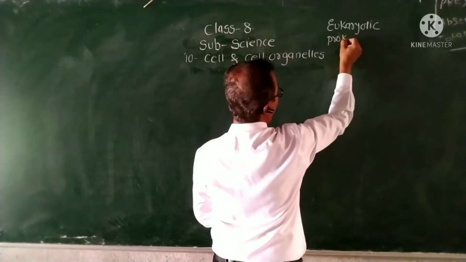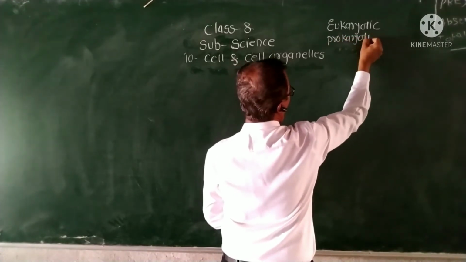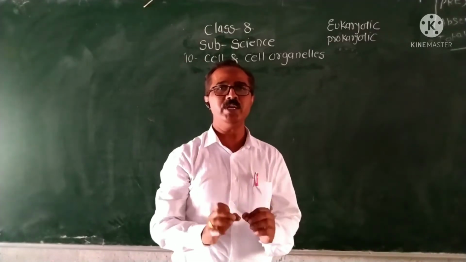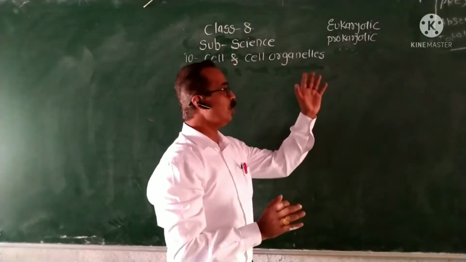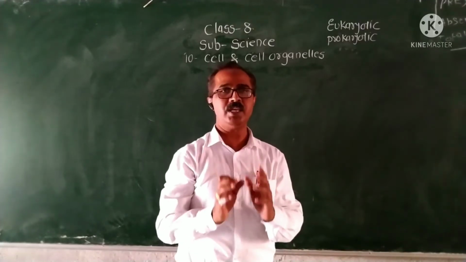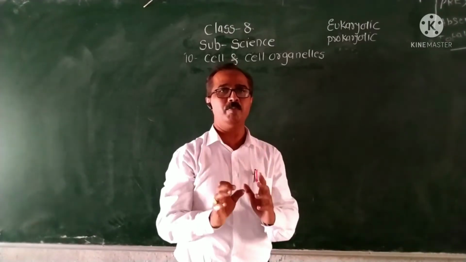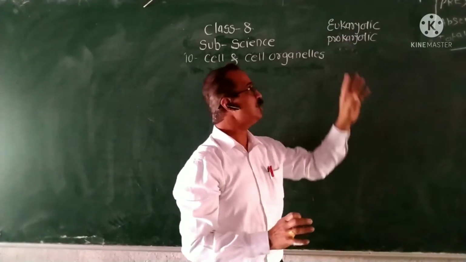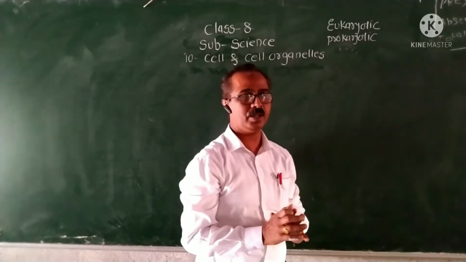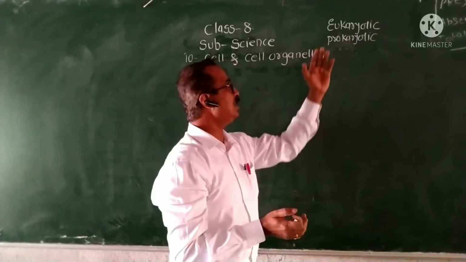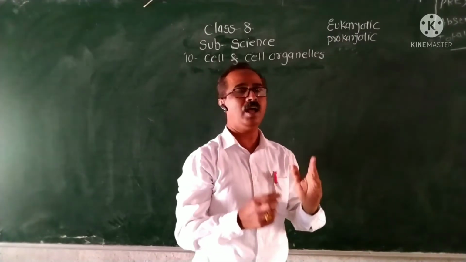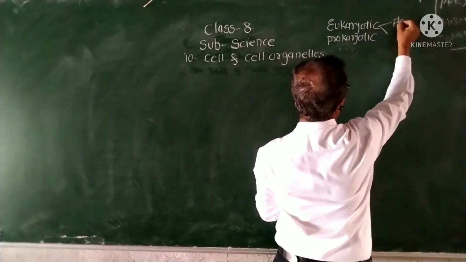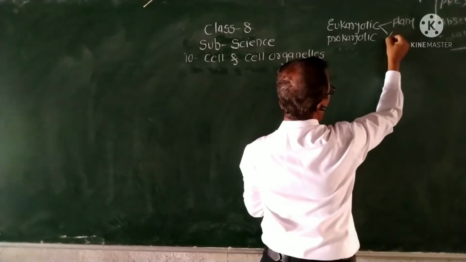Eukaryotic type of cell means the cell with a true nucleus, and the prokaryotic type of cell means the cell with a primitive type of nucleus. So these are two types of cells. After some periods, these eukaryotic cells are again divided into two types: first plant cell and second animal cell.